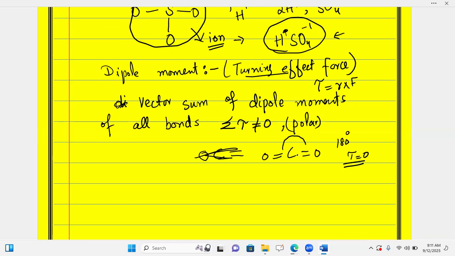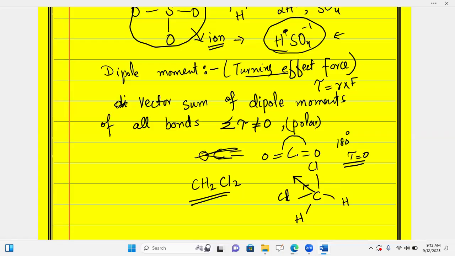But if I go towards the vector sum for a molecule like CH2Cl2, I am taking this molecule. Carbon is present here, having two hydrogens, and two chlorines also attached with it. Due to the electronegativity difference, there will be a moment produced due to its molecular structure as a net moment in this direction, which I have shown.